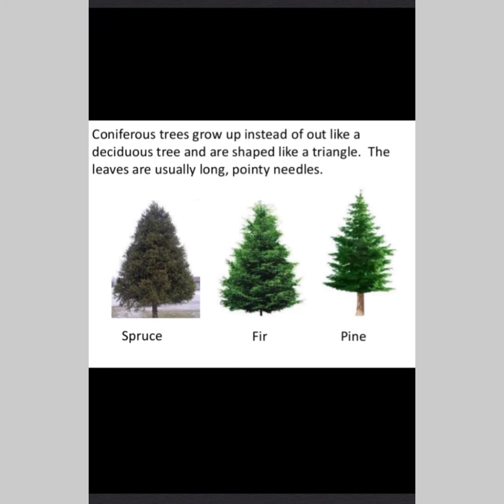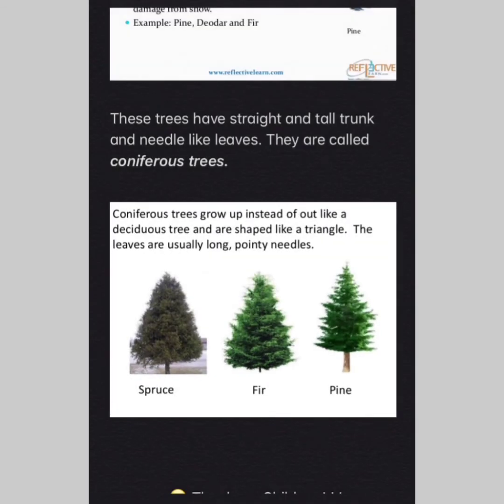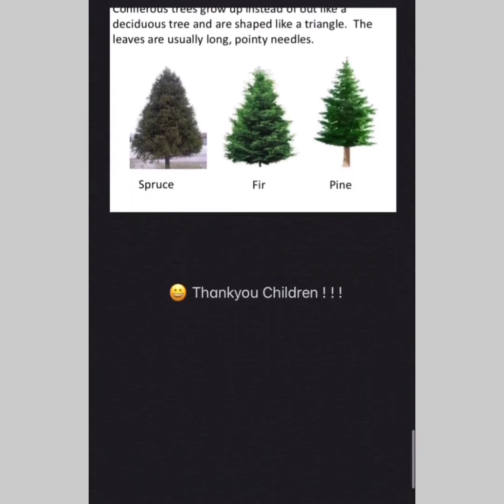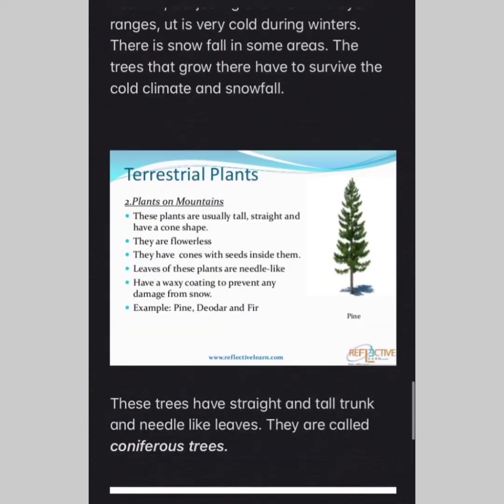These trees do not shed all their leaves at the same time. Few leaves fall and new leaves grow. So they are always green, hence they are called evergreen trees. So here are the special features of them.